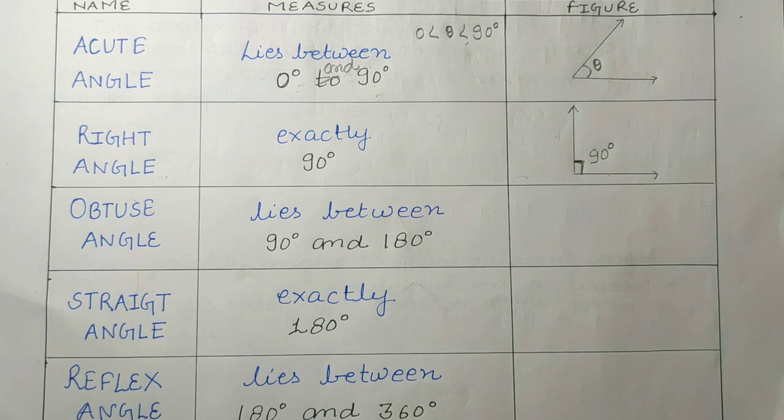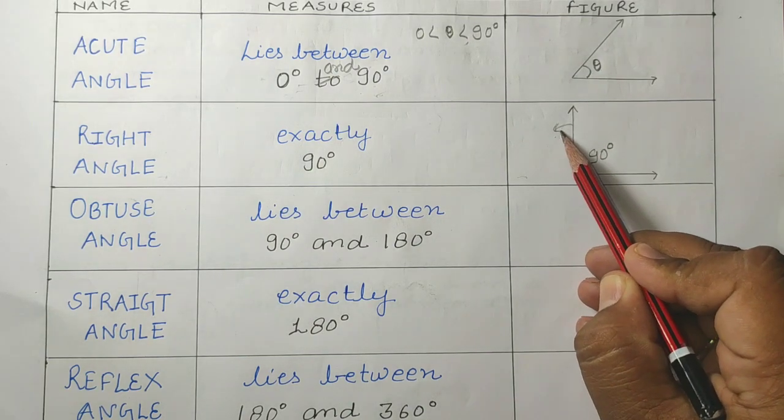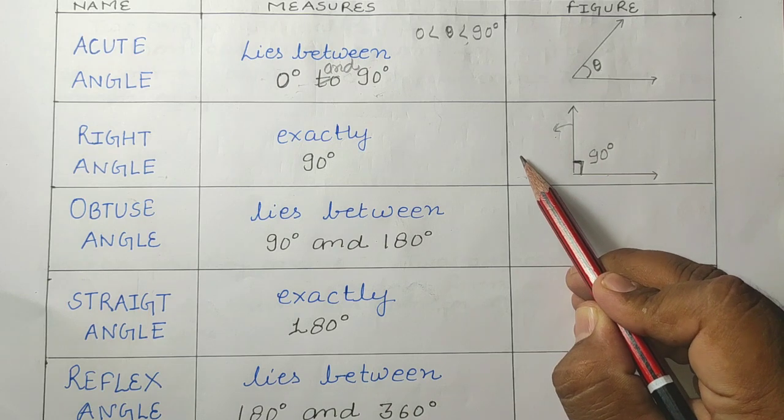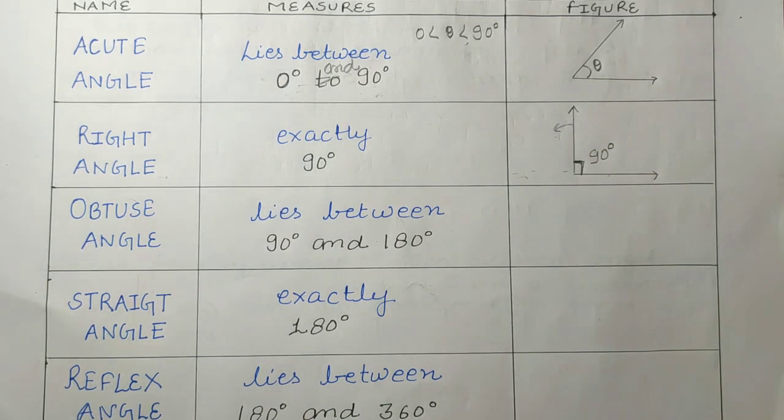Okay, now the third type is what? The third type is obtuse angle. What is obtuse angle, students? So what is its measure? It lies between 90 degree and 180 degree. As I have told you, if you shift it in anti-clockwise direction, then 90 to 180 degree will form what? This will form obtuse angle.